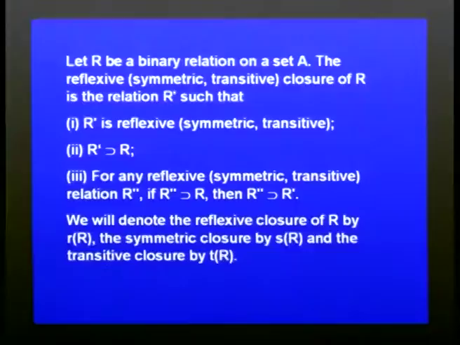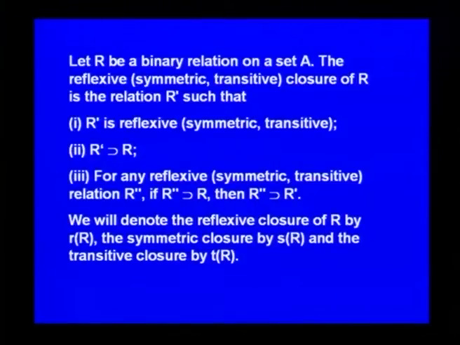Let R be a binary relation on a set A. Similarly we will study symmetric and transitive, but first we will see reflexive. The reflexive closure of R is the relation R dash such that R dash is reflexive, R dash contains R. For any reflexive relation R2 dash, if R2 dash contains R, then R2 dash contains R dash. This is the definition of reflexive closure.